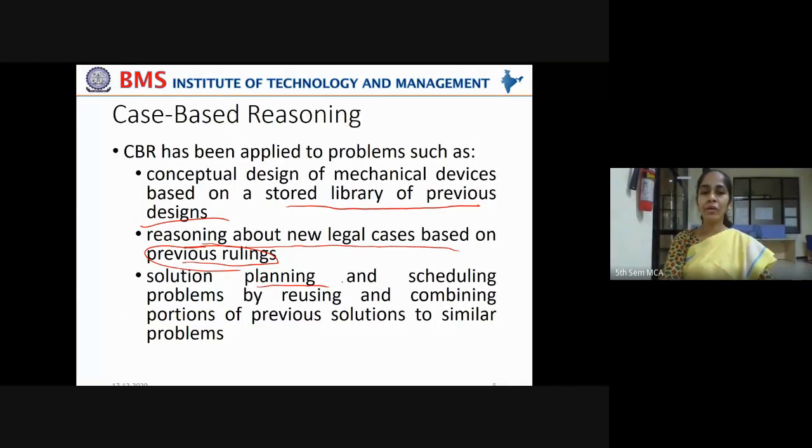It can also be used in solution planning and scheduling problems by reusing and combining portions of previous solutions to similar problems. Sometimes old solutions can't be used as they are for the new problems. In such cases, parts of the solutions can be taken and combined to form the new solution for the current problem. That can also be done.